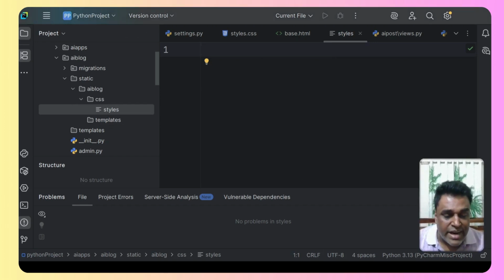Now I do understand it gets very confusing at times, but once you practice this two or three times, you just delete and create again, you will understand how Django is basically working and how it accesses these files. And for that reason we have that settings file where we have specified everything. So we have reached till here, and now we will be having the login and the sign up forms inside the templates, and that is under the AI blog. Okay, so let's do that.